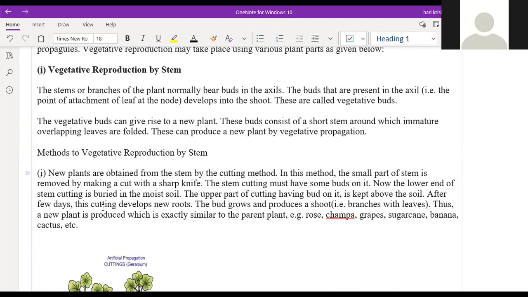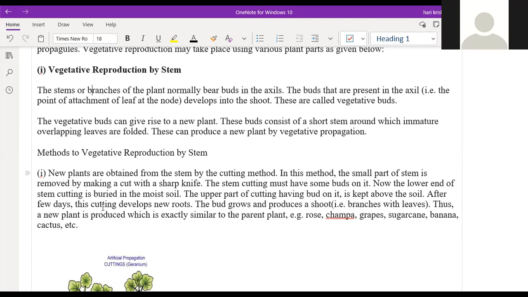So around this axil, the immature leaves will be there. When you cut the plant around those nodes or the axils, and if you keep it in the soil, again the new plant will grow. So that is vegetative reproduction by the stem. Methods of vegetative reproduction by stem: again, we have three different methods. The first one is cutting the stem, the second one is bending of the stem into the soil, and the third one is grafting.